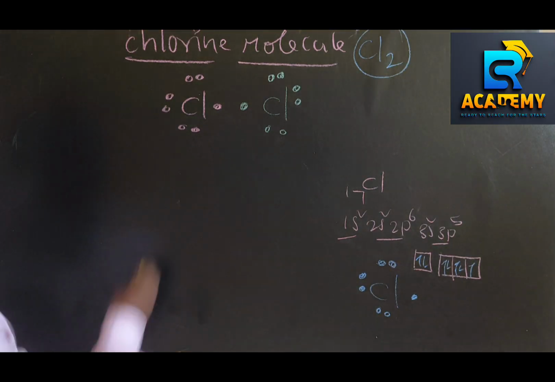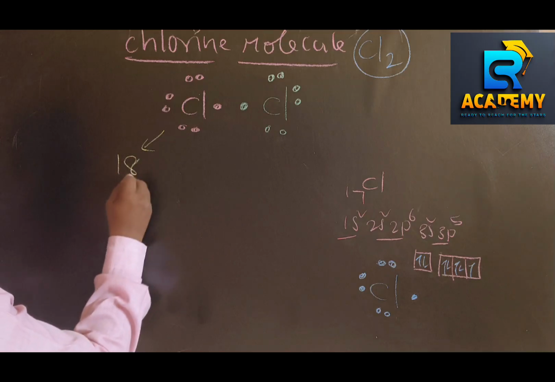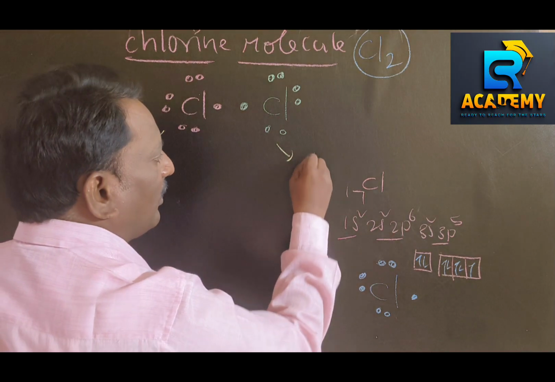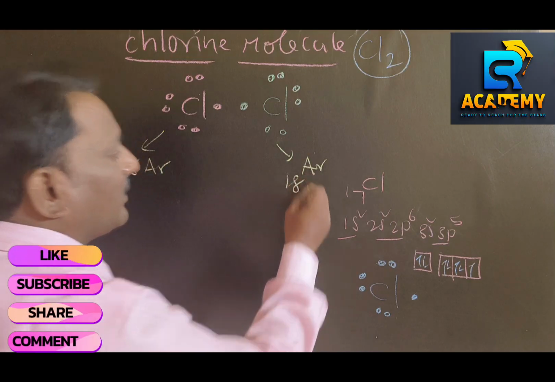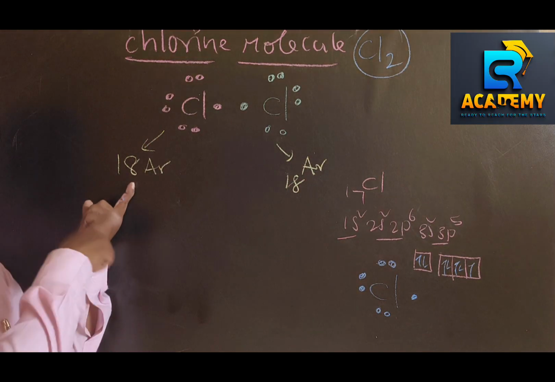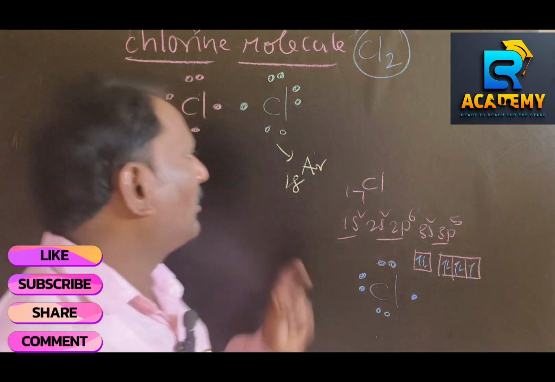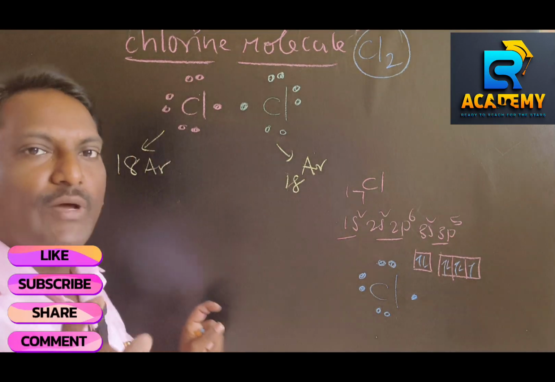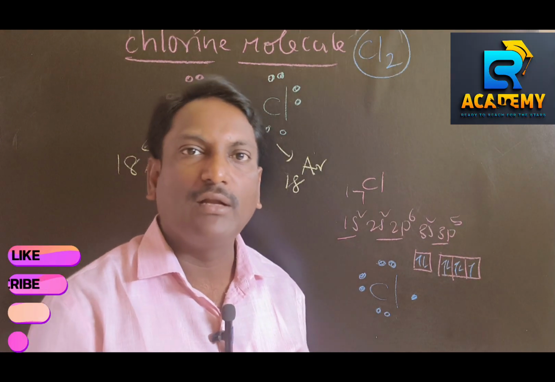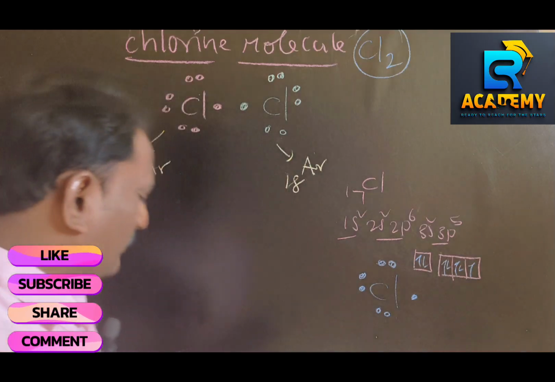Chlorine, atomic number 17, wants to attain argon configuration with atomic number 18. This one also wants to attain argon configuration. So it requires one more electron in order to attain argon configuration, and the other also requires one more electron. So no one is ready to lose their electron. Each one requires one more electron to attain their respective noble gas configuration.